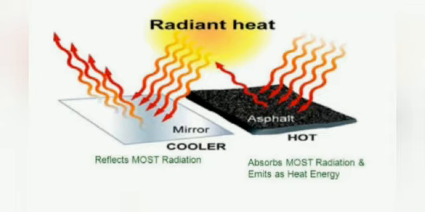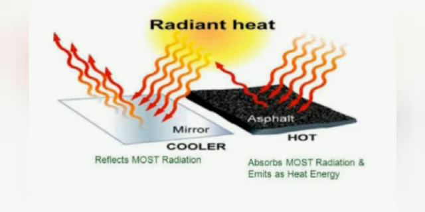Children, you know the dark color, black color, is a good absorber. So the base of cooking utensils is made black to increase the intake of heat from the flame. Light color is a good reflector. So the inside of cooking utensils is generally kept shiny to minimize the loss of heat by radiation. Next, white and light colored clothes are worn in summer because they are poor absorbers of the Sun's heat and thus keep the body cool.